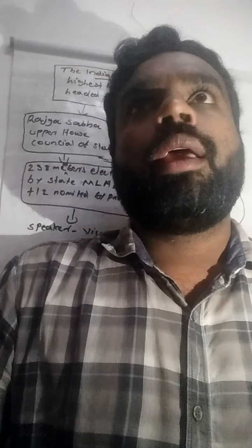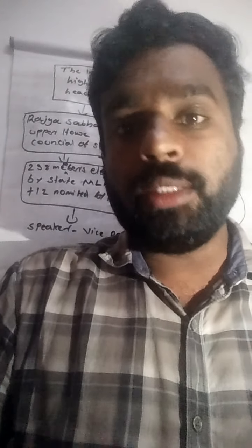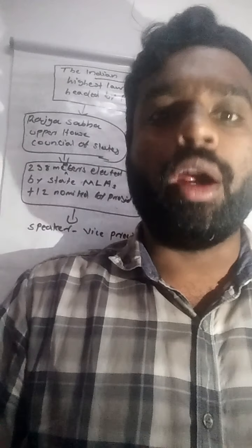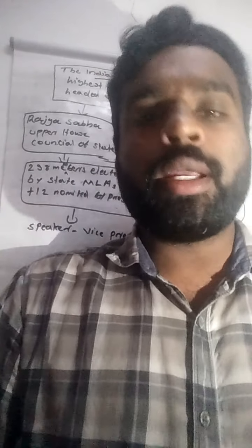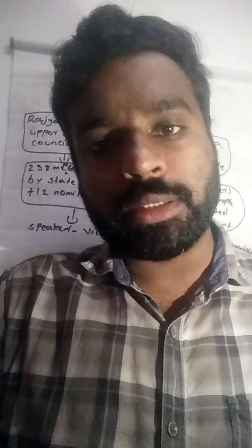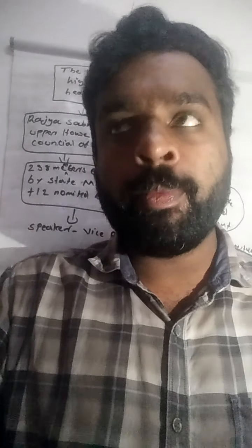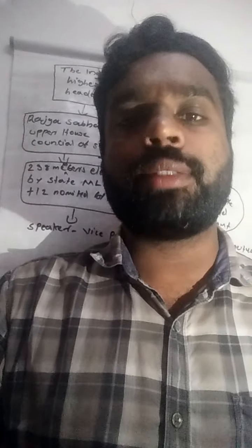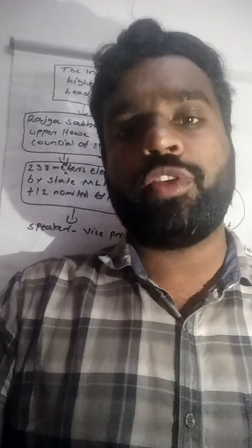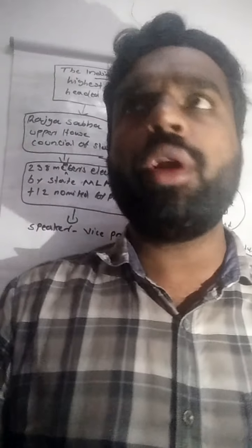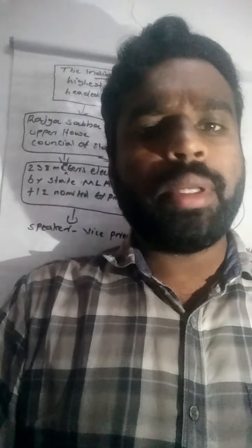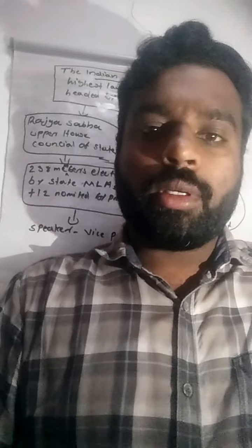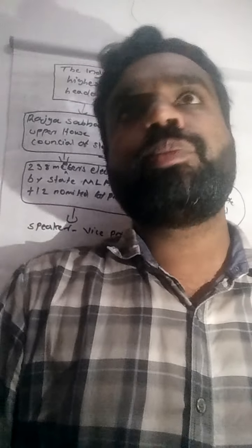In the sixth standard and seventh standard, you studied about local self-government. In the sixth standard, you studied about local self-government, that is the Panchayati Raj system. And in the seventh standard, you studied about state government, how a state government is elected and how the state government is formed. All these things you have studied, so much background you don't need. So now we are going to discuss Parliament.